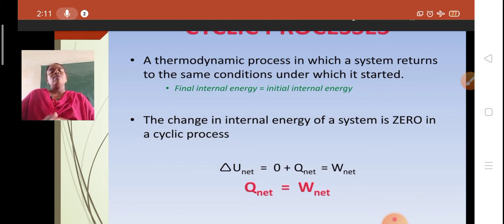So according to the first law of thermodynamics, the final state internal energy minus the initial state internal energy is equal to 0. So for free expansion of gas, UF = UI. The final internal energy is equal to the initial internal energy. This is what we should know regarding free expansion of gas, which is an example of an adiabatic process.